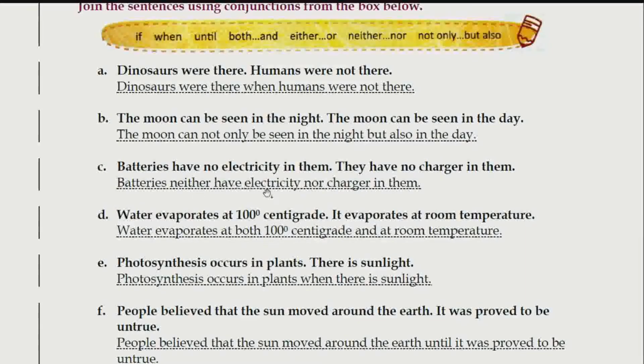Batteries neither have electricity nor charger in them. Neither nor. If you remember, we had done this earlier. Either or, neither nor. Batteries में ना तो ये है ना ही ये है.